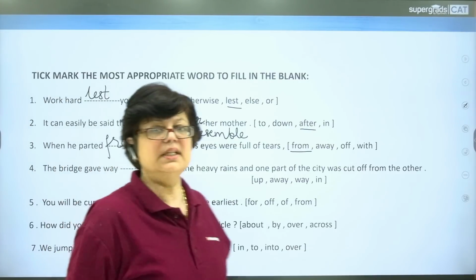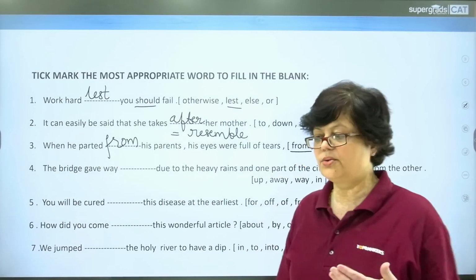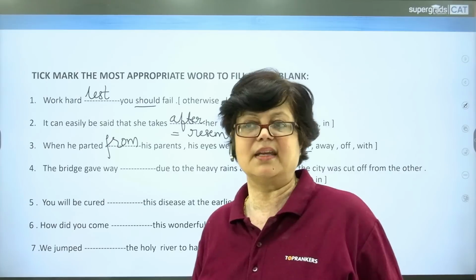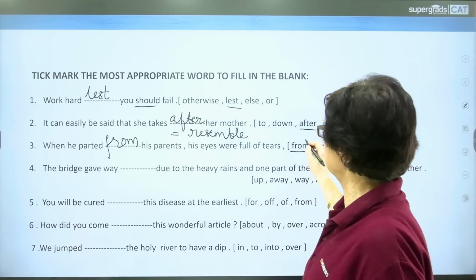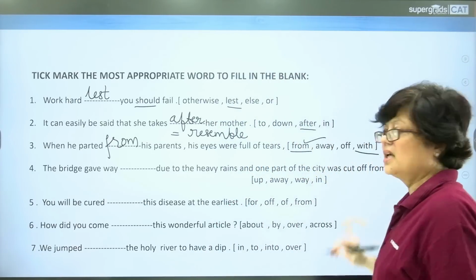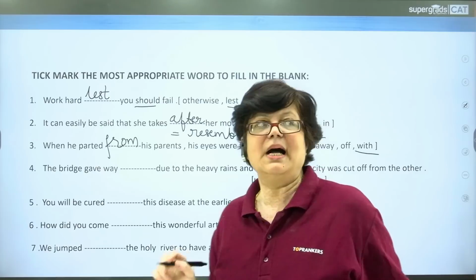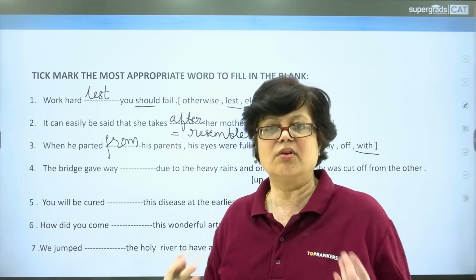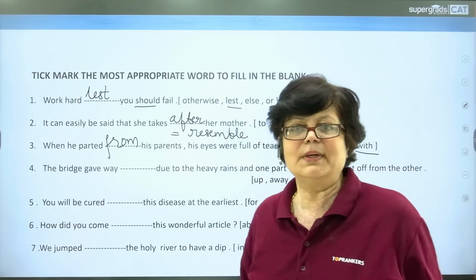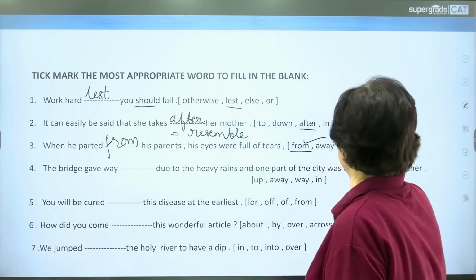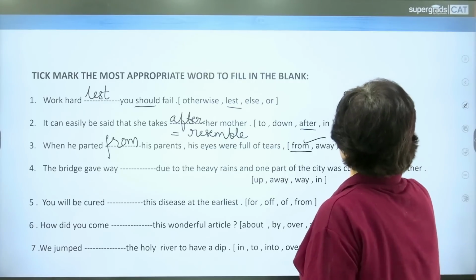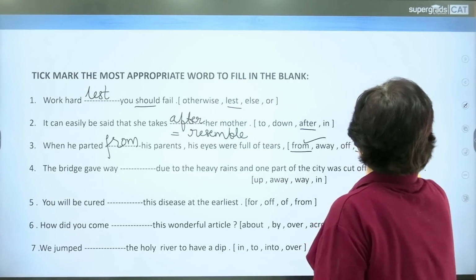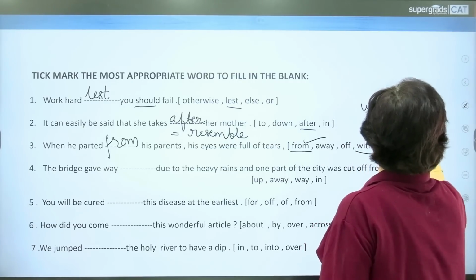When we part with our near and dear ones, I mean to say, when we talk about a human being, then we use from. But if suppose we want to say that she parted with her belongings or with money or with valuables, at that time we use the preposition with. So, with is used with non living objects.